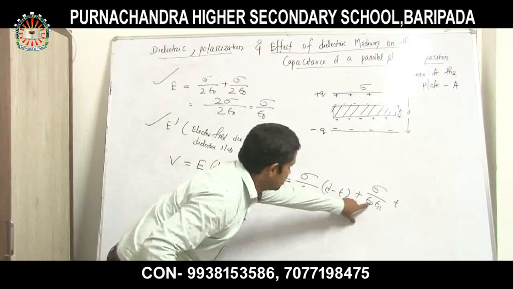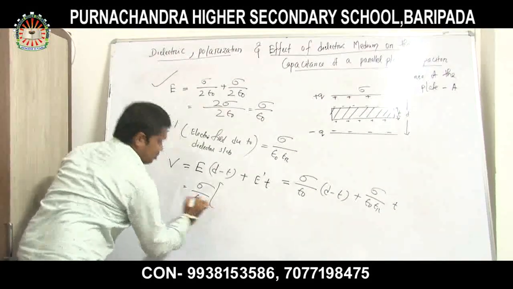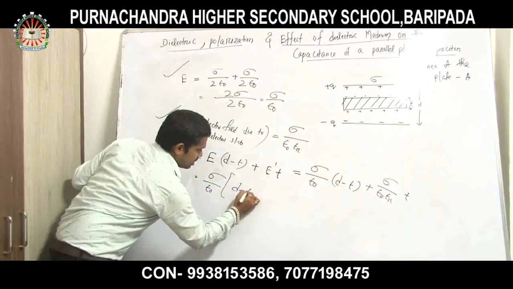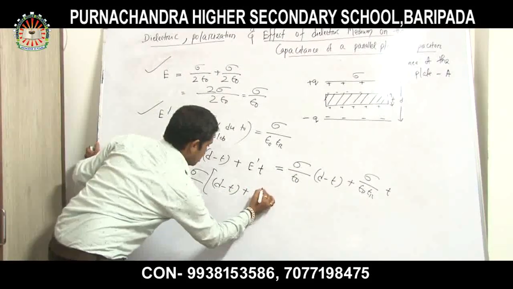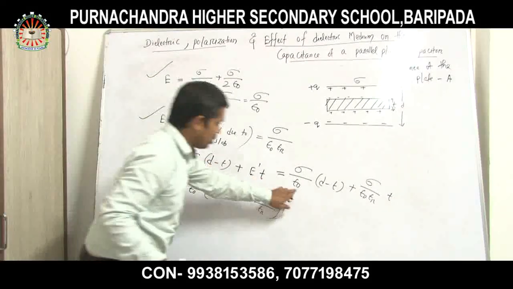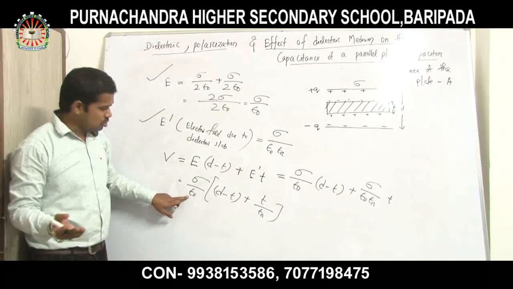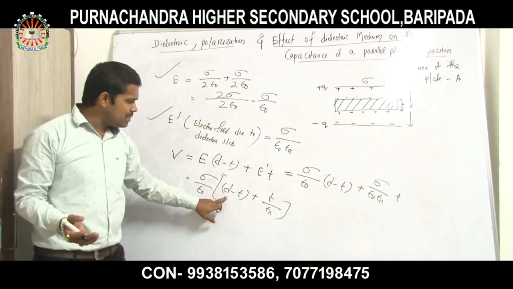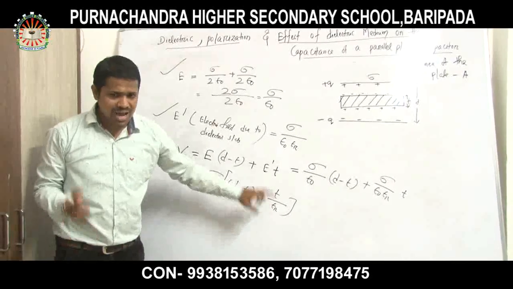Now from this we can take sigma divided by epsilon 0 common. If I take sigma by epsilon 0 common, what remains inside the bracket is D minus T plus T divided by epsilon r.